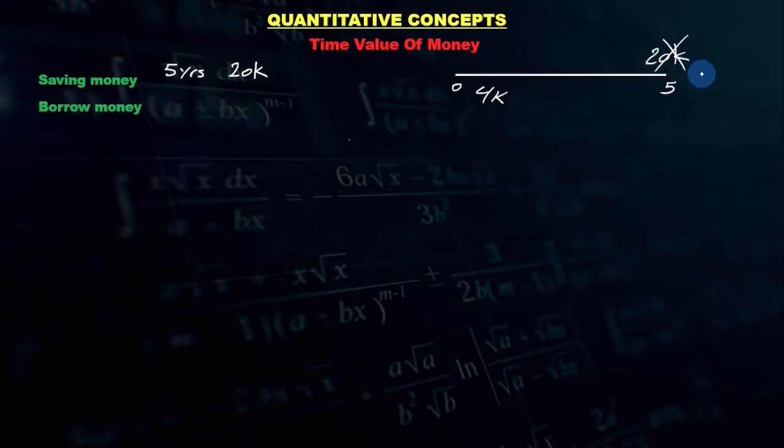It's going to cost more because of inflation. And also the money that you're saving per year is going to reduce in value, also because of inflation. So inflation is going to push one price up and the other one down.